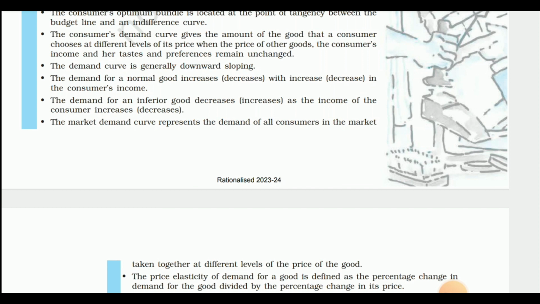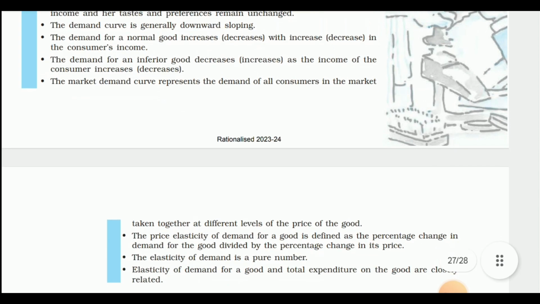The demand curve is generally downward sloping. The demand for a normal good increases or decreases with increase or decrease in the consumer's income. The demand for an inferior good decreases or increases as the income of the consumer increases or decreases.